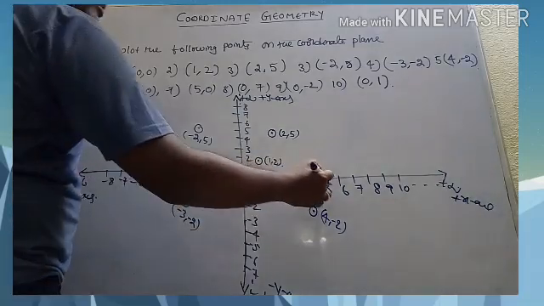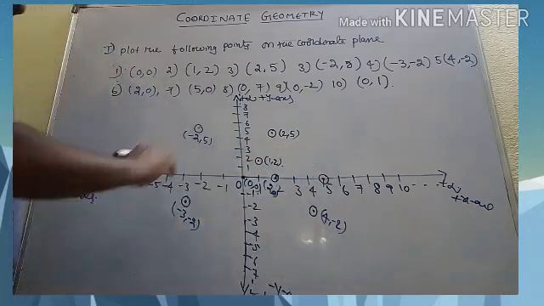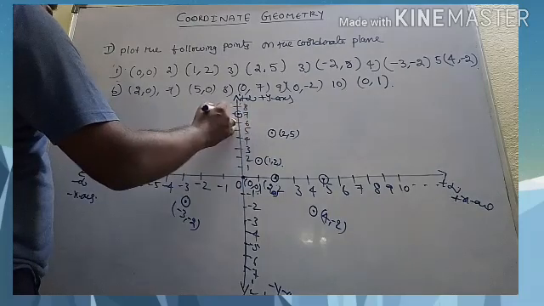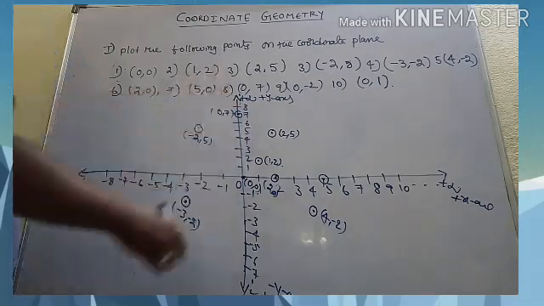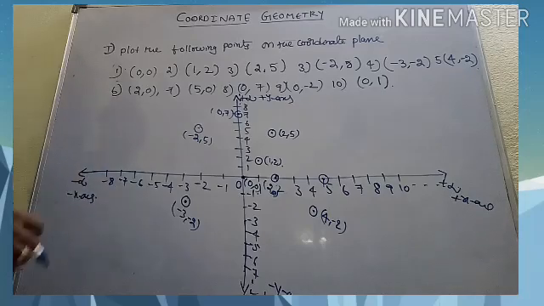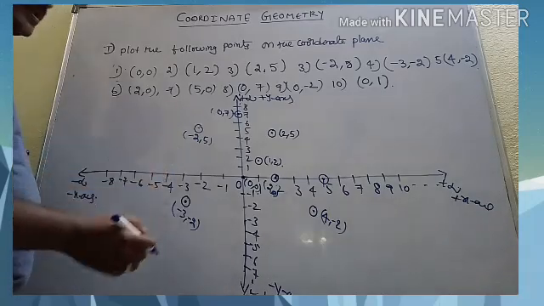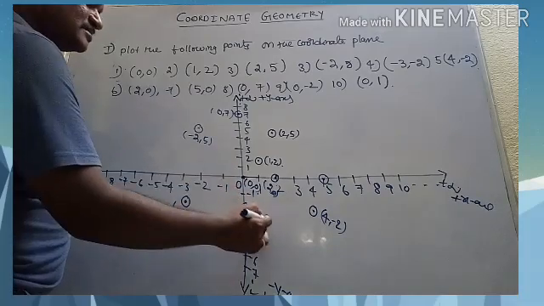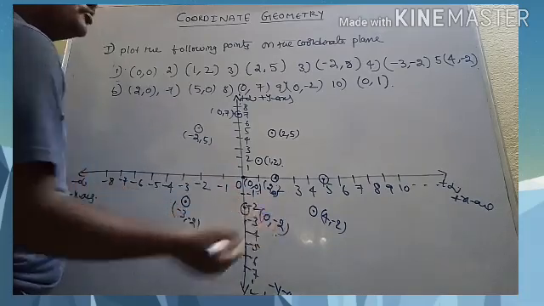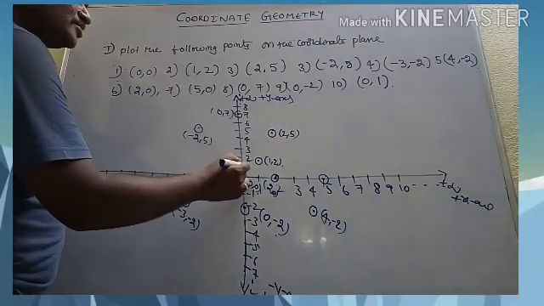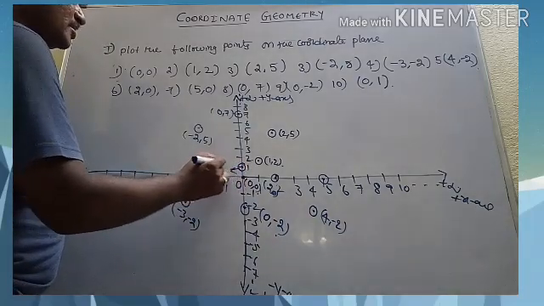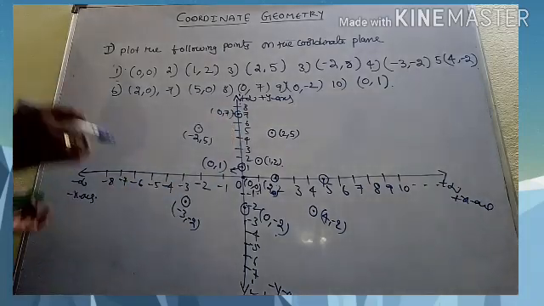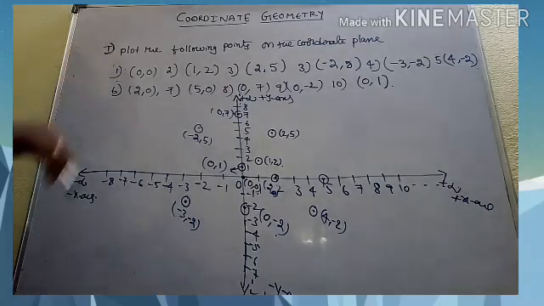(5, 0) is the point here, like this, which is also on the x-axis. (0, 7) is this point, which lies on the y-axis, whose x value becomes 0. (0, -2) is this point, which lies on the negative y-axis. And (0, 1) is this point, which lies on the y-axis. Like this, you can plot these points very easily on the coordinate plane.